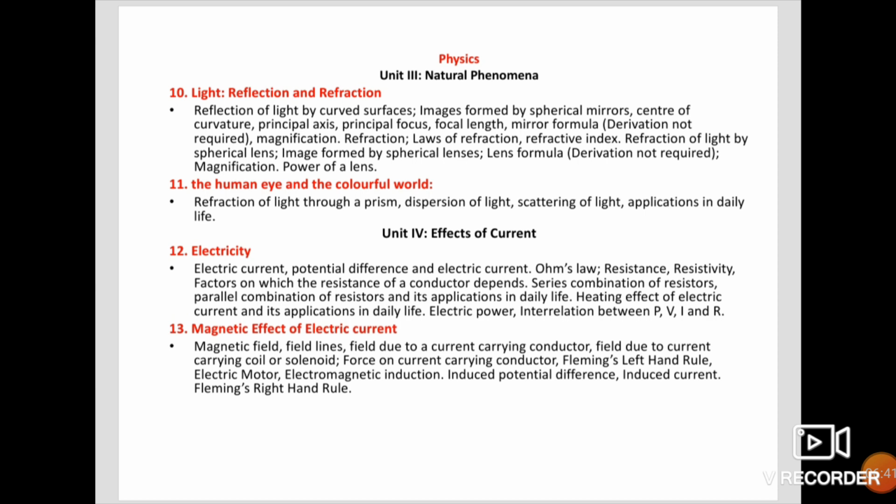These are the topics that are there as per your revised syllabus. Please go through it. While you are looking at this video, please take one pencil and underline the syllabus, what you are having as per the revised one.